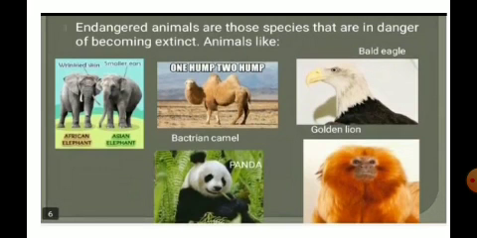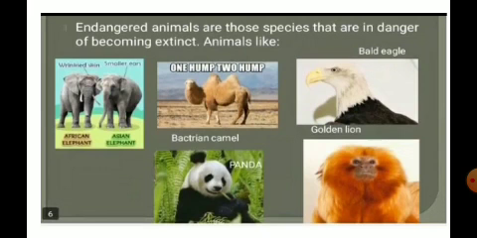Yes, the next is the bald eagle. The bald eagle, its number is also going on decreasing in our forest area. And the next one is the panda, the giant panda. It is also one of the examples of endangered animals. The next is the golden lion.